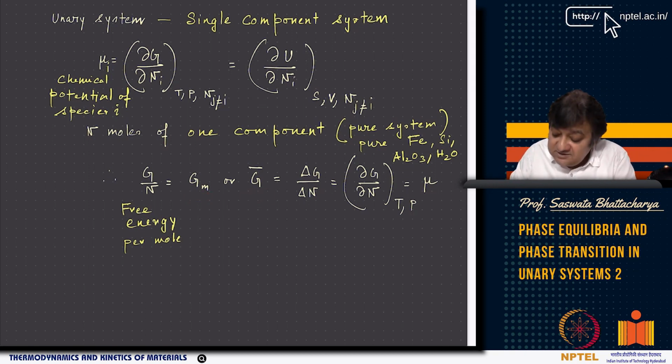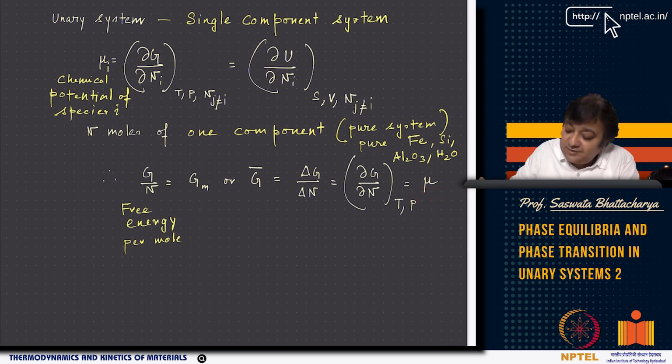It's an intensive property, so I can write it as delta G by delta N, or as the derivative of G with respect to N at constant temperature and pressure, del G del N, which gives me mu. So G by N, the molar free energy, is identical with the chemical potential of the component present in the system.